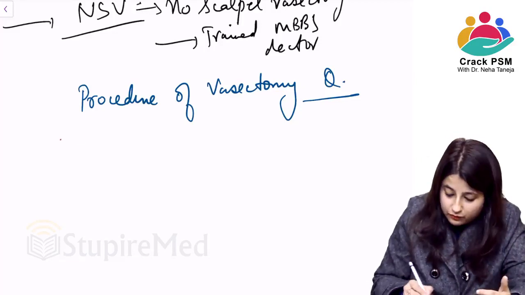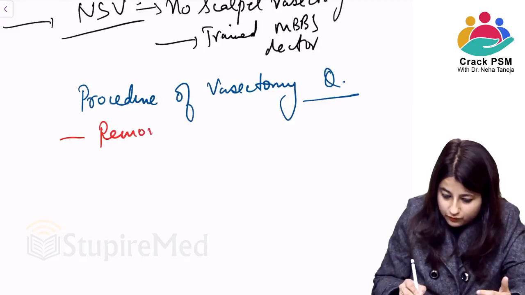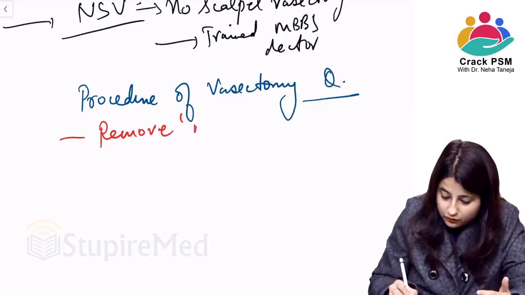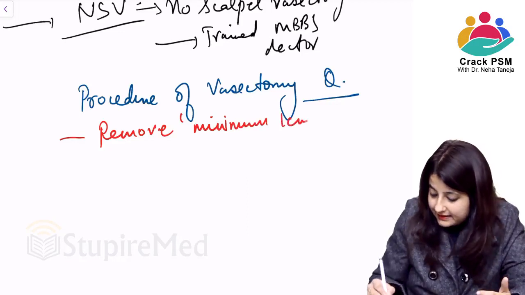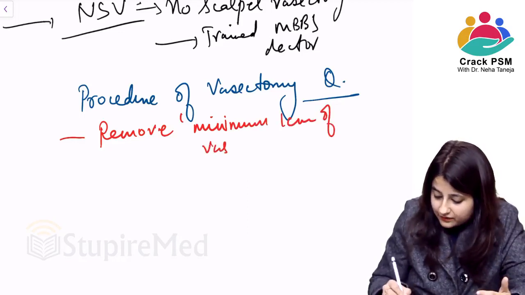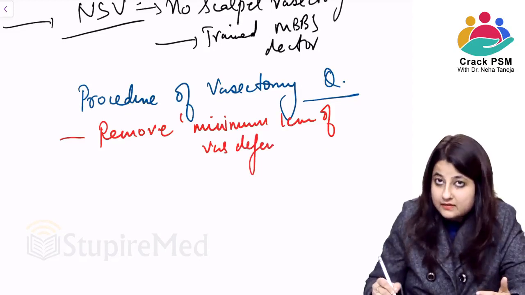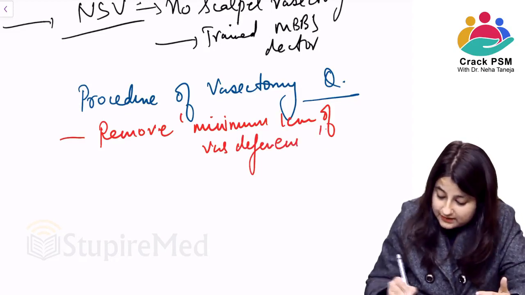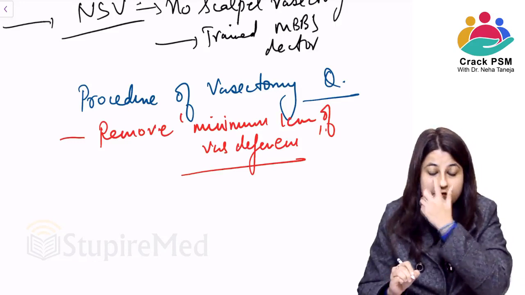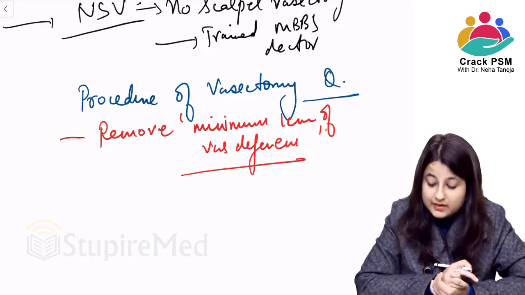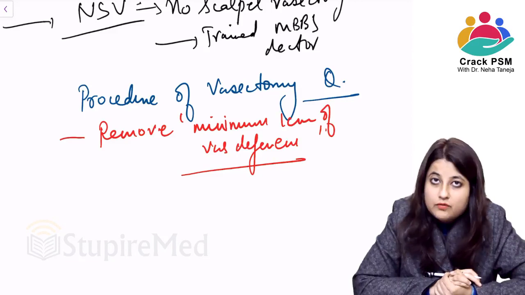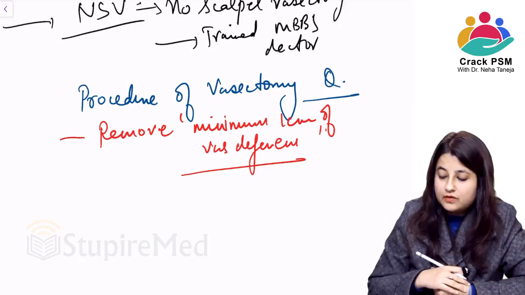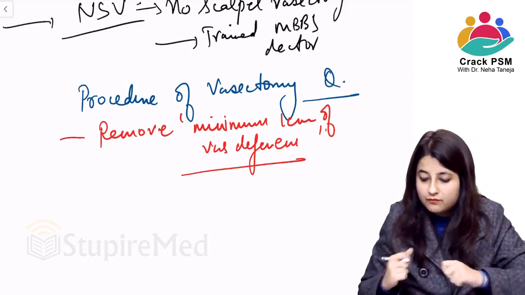Okay, so you remove, very important, minimum 1 centimeter of vas deferens. This is the question that is asked. Okay, you remove minimum 1 centimeter of vas deferens. So they will ask you that vasectomy includes the removal of dash centimeter of vas deferens, or removal of what? So it includes removal of minimum 1 centimeter of vas deferens.